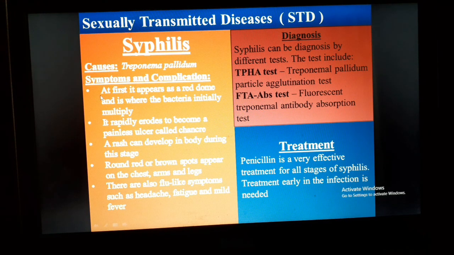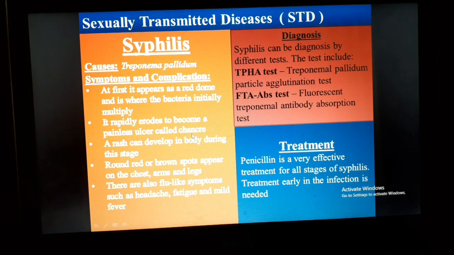Here are some symptoms of syphilis and also complications of syphilis. At first it appears as a red dome and is where the bacteria initially multiply. It rapidly erodes to become a painless ulcer called a canker. Dear students, note this. What is a canker?